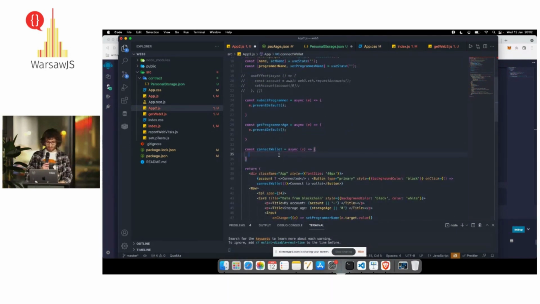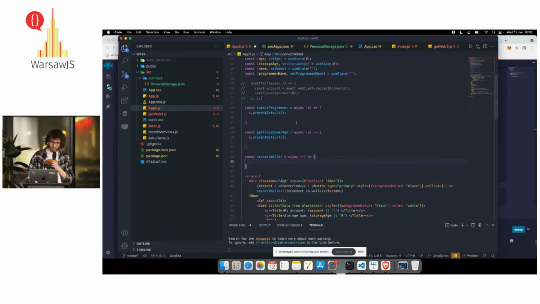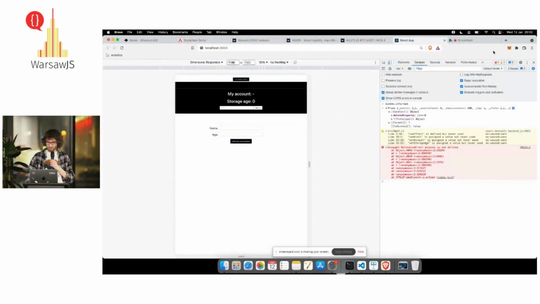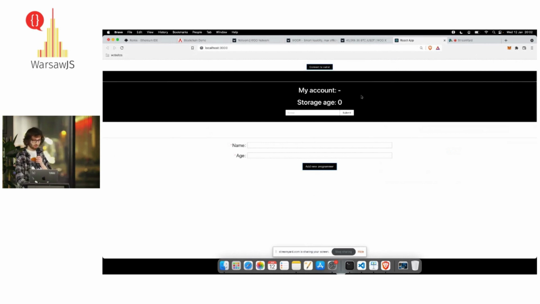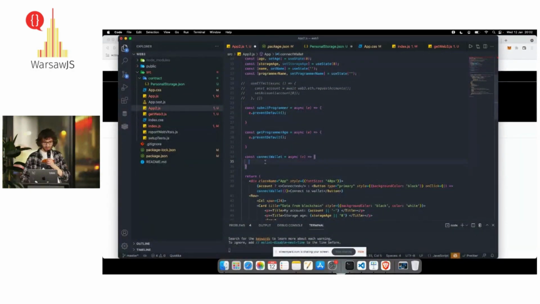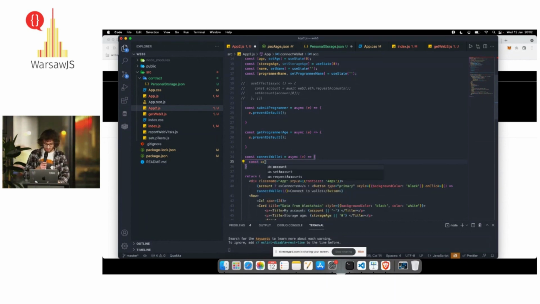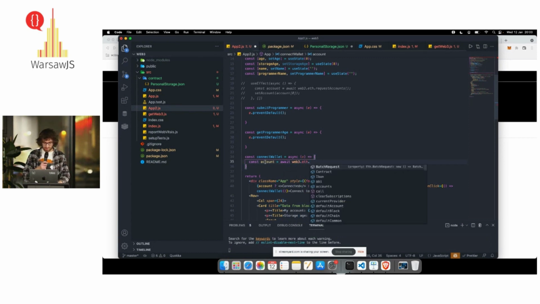Okay. So first of all, we want to display in our application this our account number. So in order to do it, we're just gonna use the Web3 and get it.